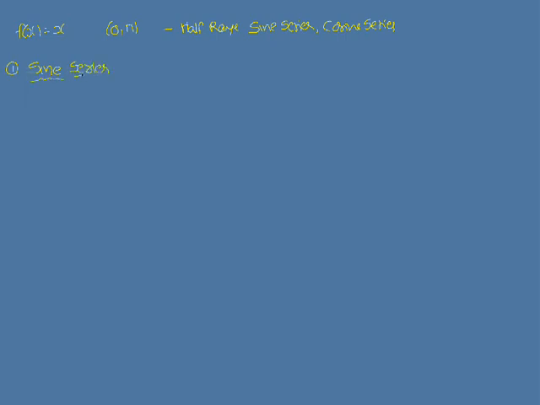For the half range sine series, only the bn term exists. That means a0 is equal to 0 and an is equal to 0. What you are left with is that only bn exists. Bn is equal to 2 by pi integral 0 to pi f of x sin nx dx.